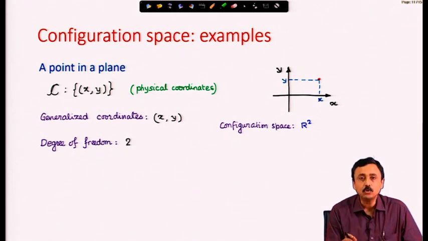We can choose 2 things to completely fix a point in a plane. The number of generalized coordinates gives us the number of degrees of freedom of the system. We can choose this x and y independently of one another. Therefore, we have two choices and that will completely fix the point in the xy plane.